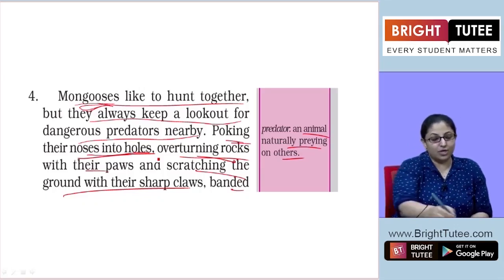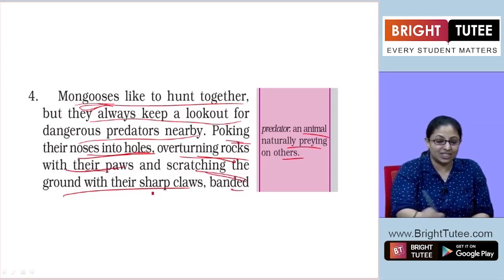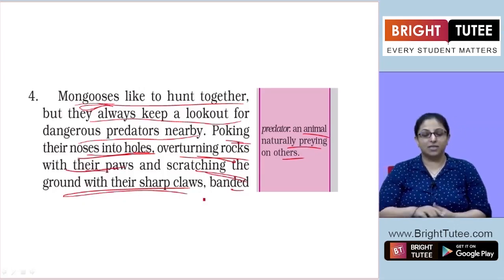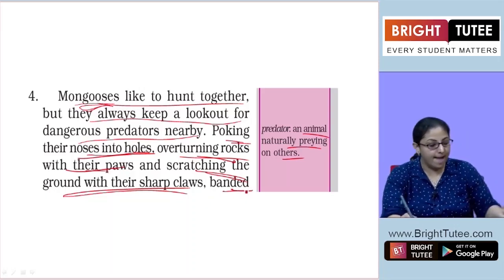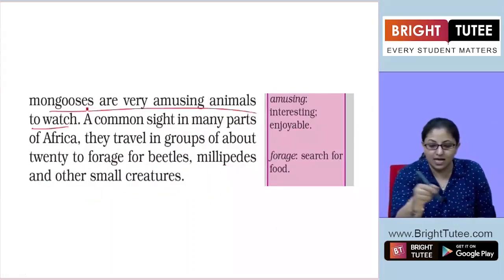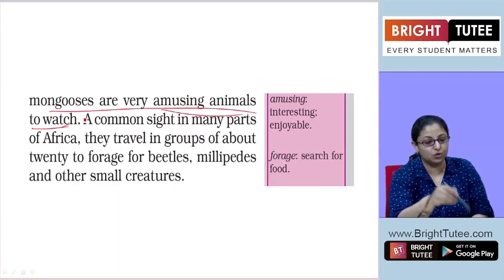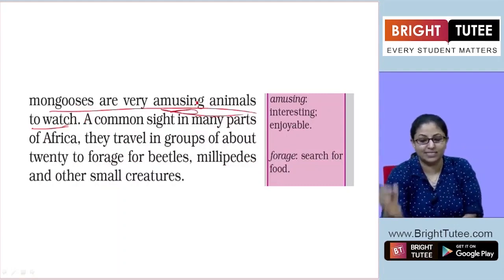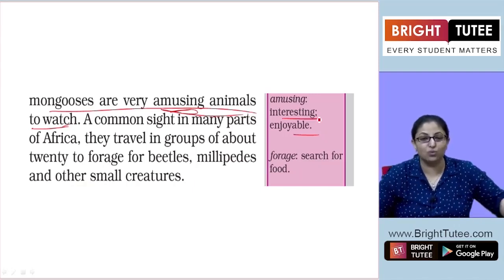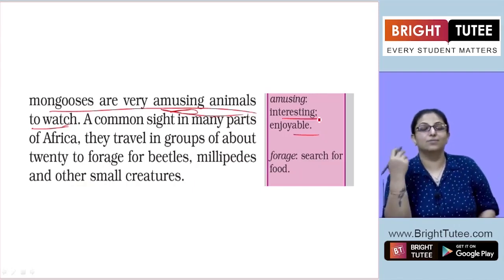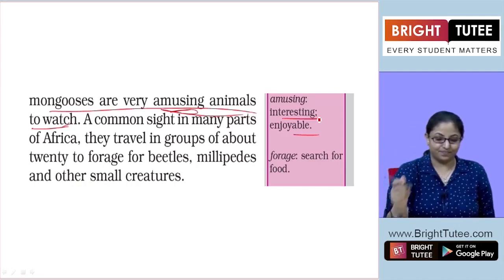They will overturn the rocks with their paws, and scratch the ground with their sharp claws. Banded mongooses are very amusing animals to watch. What does amusing mean? Interesting or enjoyable. It is very interesting to watch a mongoose do all these things.